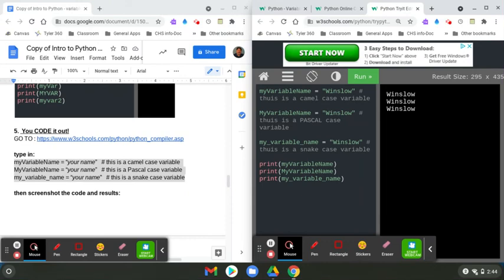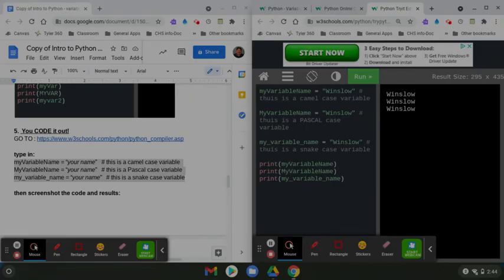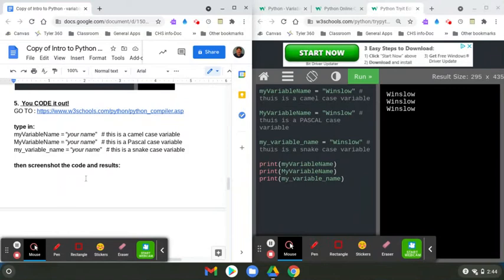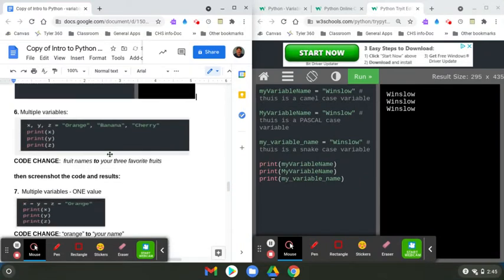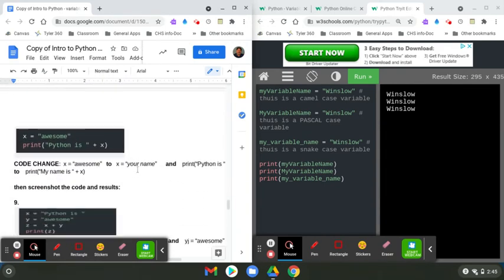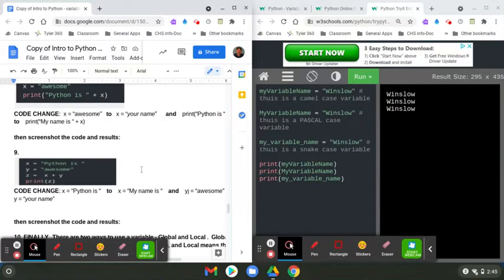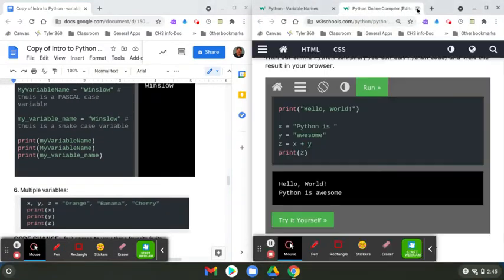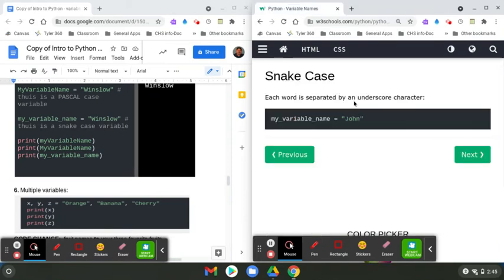And to finish out the thing, I go Control Shift, the button above the six, and I copy it to the clipboard, and then I paste it, and then I'm done with that one. Now we only got 6, 7, 8, 9 to go. I'll go ahead and finish the video out, but I just want to make sure you understand. Okay, we're done with this, and we're done with this, and this is our main page.